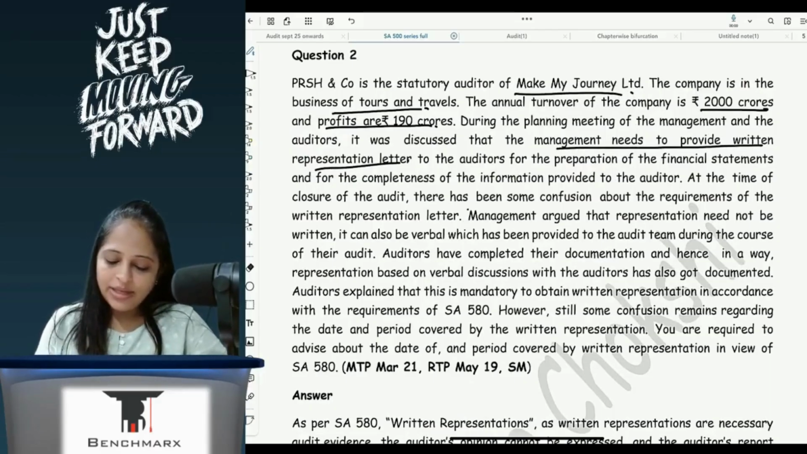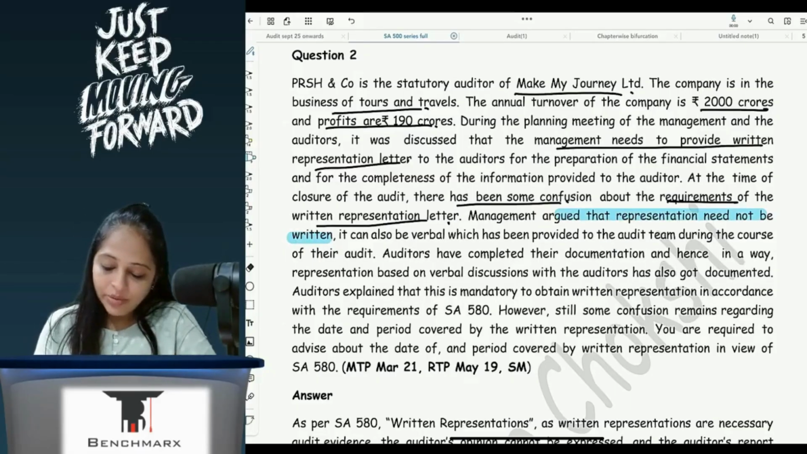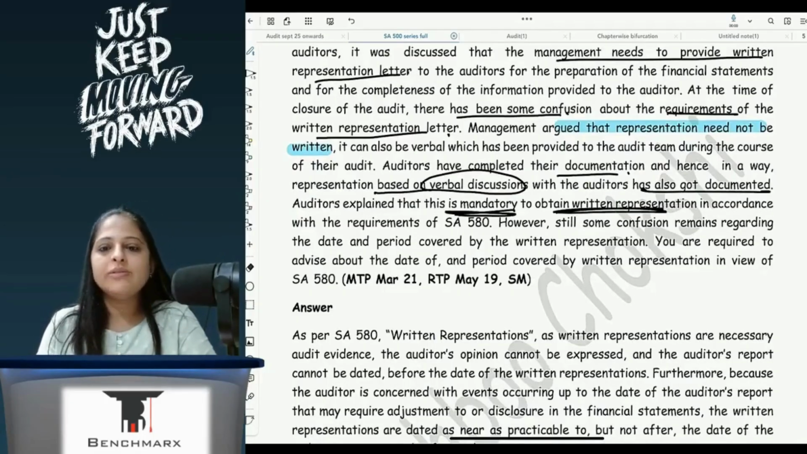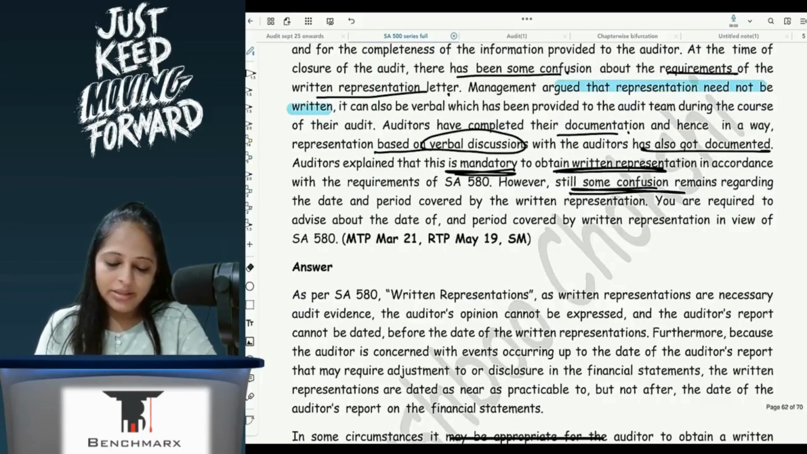At the time of closure, there has been some confusion about the requirement of representation letter. Management argued that representation need not be written and it can also be verbal, which has been provided to the audit team during audit. Auditors have completed the documentation, and hence, in a way, representation based on verbal discussions has also got documented. Auditors explain this is mandatory to obtain written representation in accordance with SA 580. However, still some confusion remains regarding the date and period. You are required to advise on the written representation.